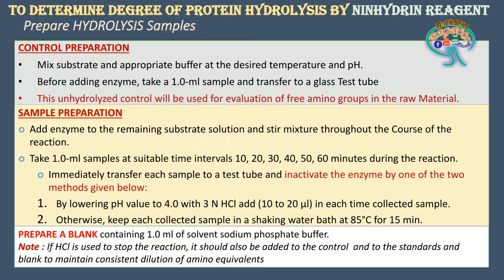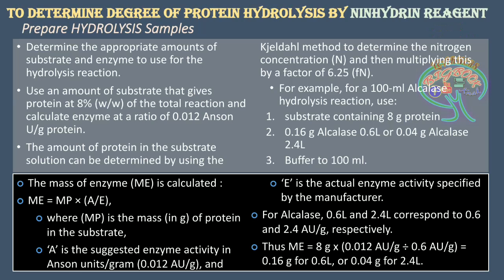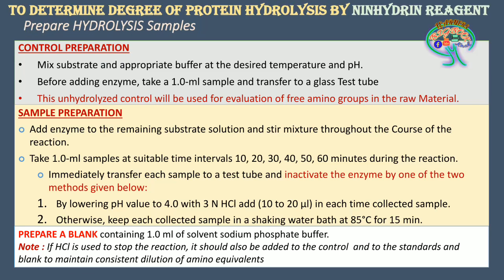the actual preparation which we are doing after preparing these respective requirements. Here we are preparing the hydrolysis sample accordingly, like control preparation, sample preparation. Here in the control preparation, we are going to take the substrate and mix it with appropriate buffer at desired temperature and pH. We know the desired temperature is between 40 to 65. It is good at 60 degrees, and the moderate pH 8.5.